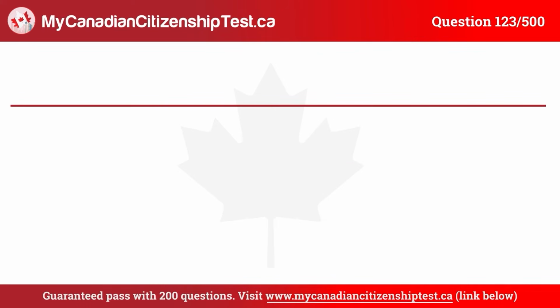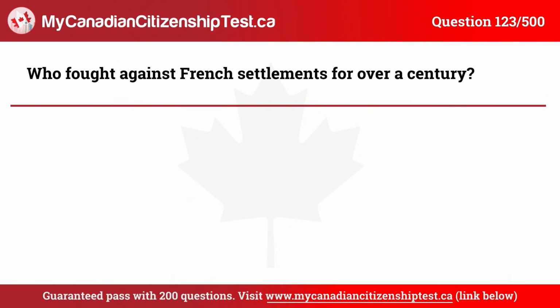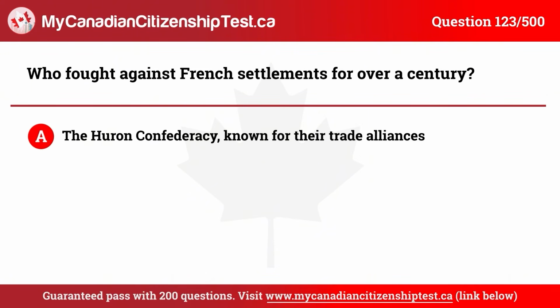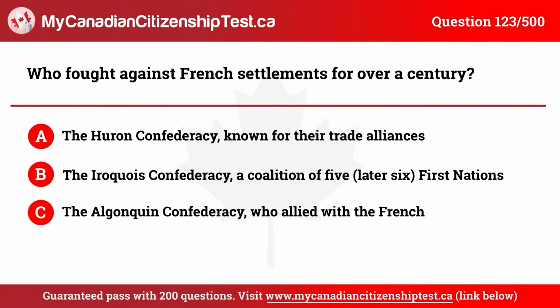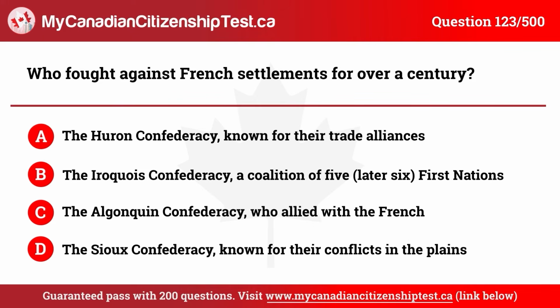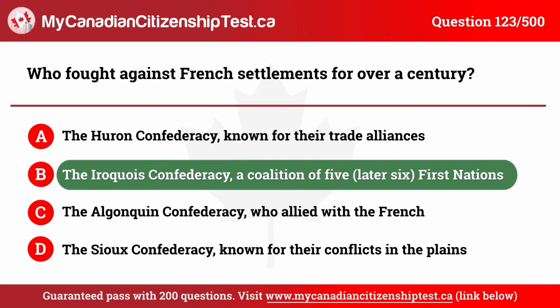Question 123. Who fought against French settlements for over a century? A. The Huron Confederacy, known for their trade alliances. B. The Iroquois Confederacy, a coalition of 5, later 6 First Nations. C. The Algonquin Confederacy, who allied with the French. D. The Sioux Confederacy, known for their conflicts in the plains. The correct answer is B. The Iroquois Confederacy, a coalition of 5, later 6 First Nations.